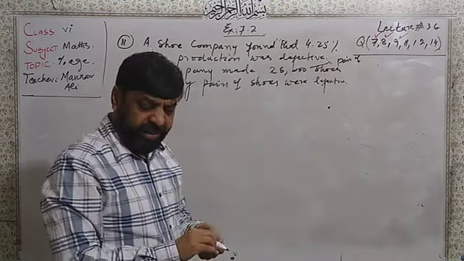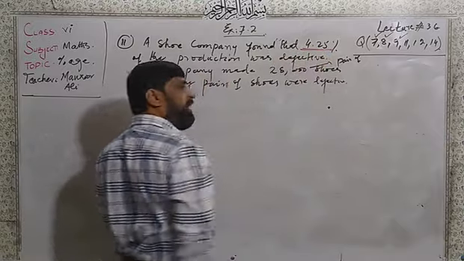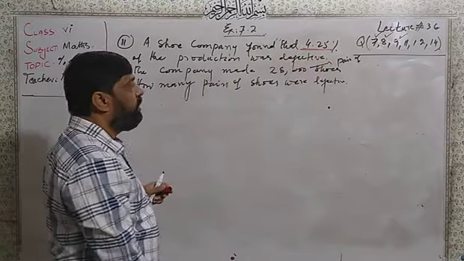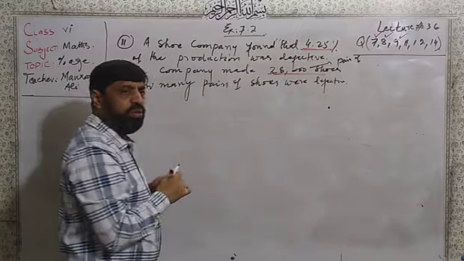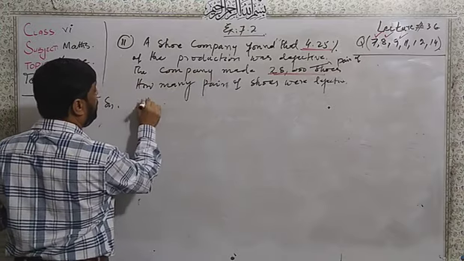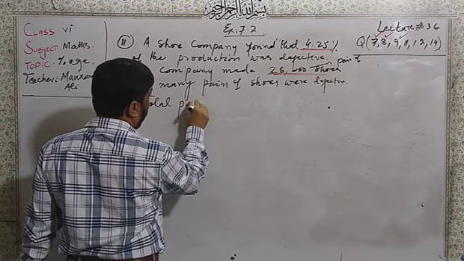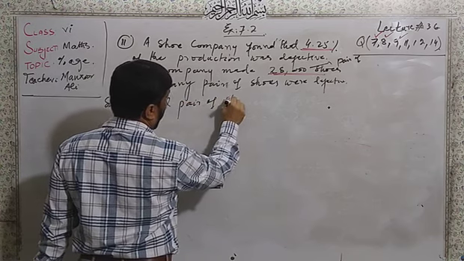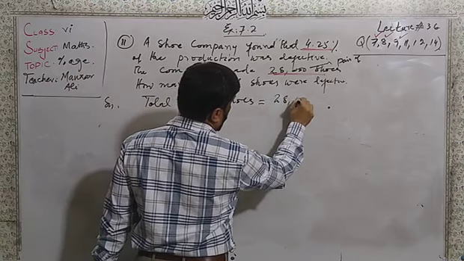So this is the pattern: how much percentage of shoes is defective? 4.25%. How many total pair of shoes? 28,000. I write here the solution. Total pair of shoes, dear students, is 28,000.